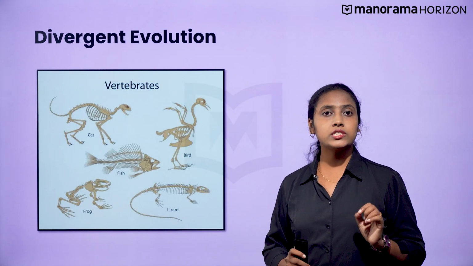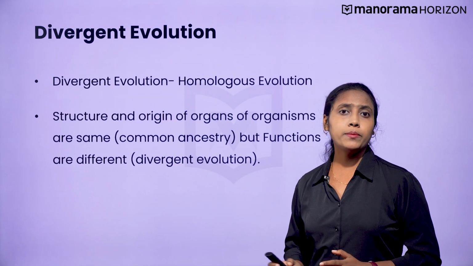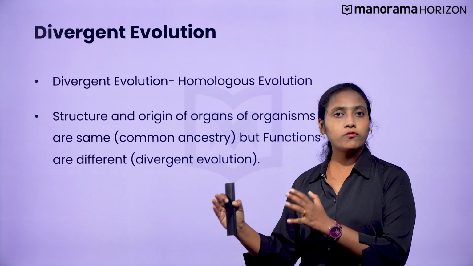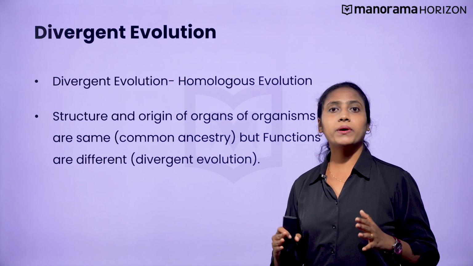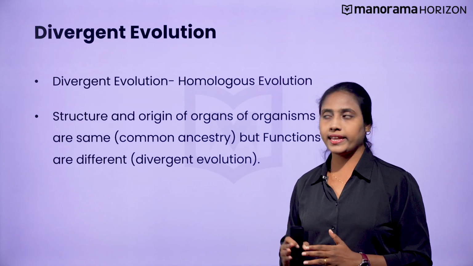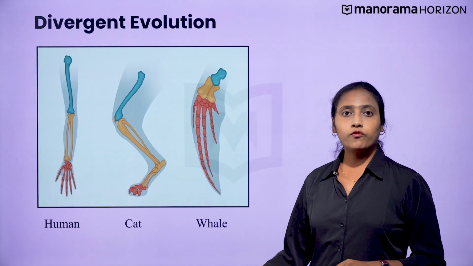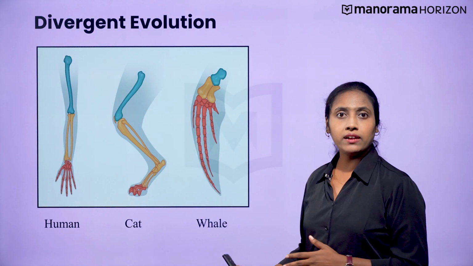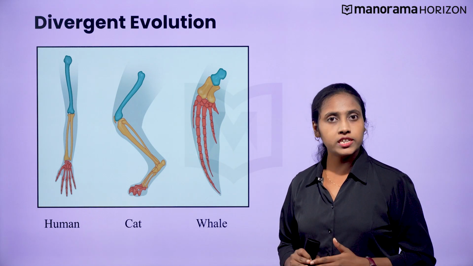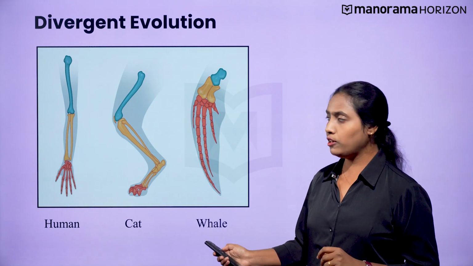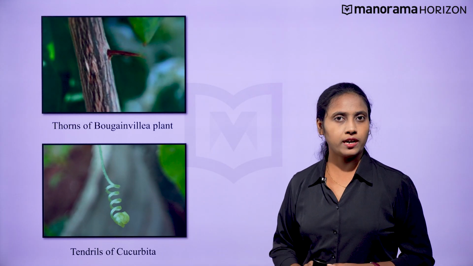Divergent evolution is also called homologous evolution. In this type of evolution, the structure and origin of organs of organisms are the same, that is, common ancestry, but their functions are different. Hence, we give the name divergent evolution. For example, the forelimbs of humans, cats and whales are anatomically similar, but their functions are different. Other examples include thorns of bougainvillea plant and tendrils of cucurbita.